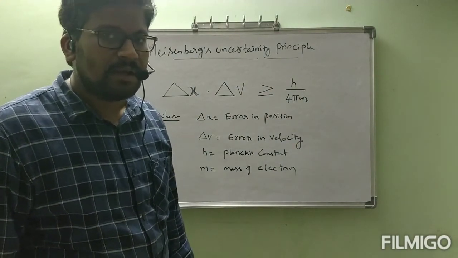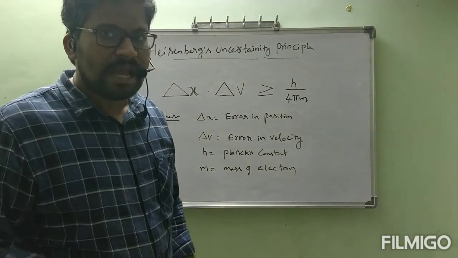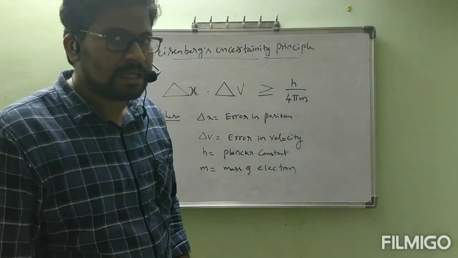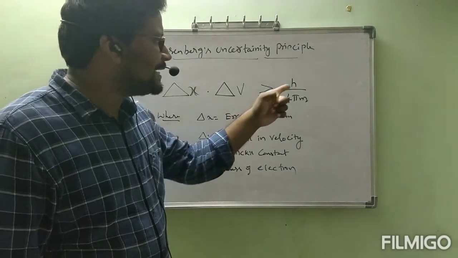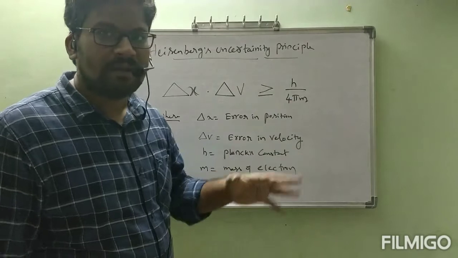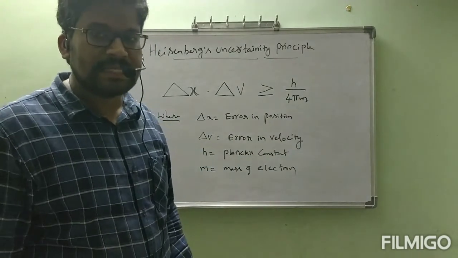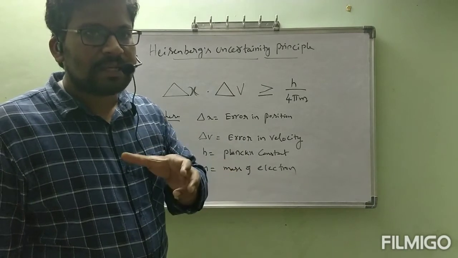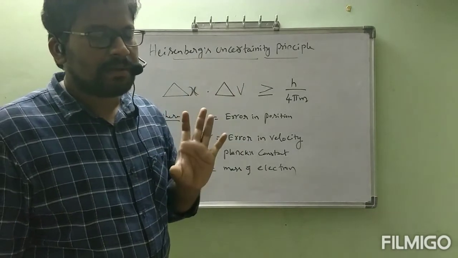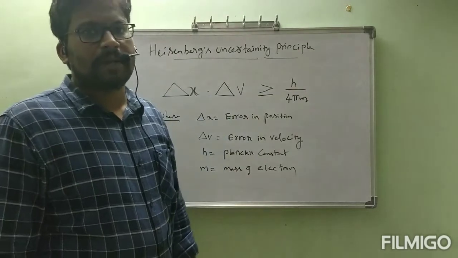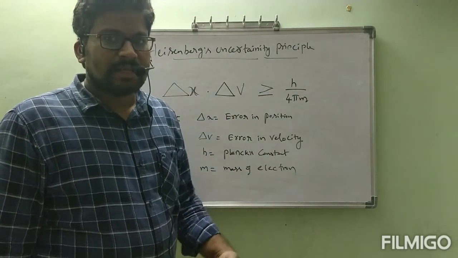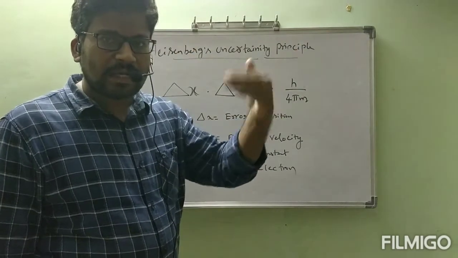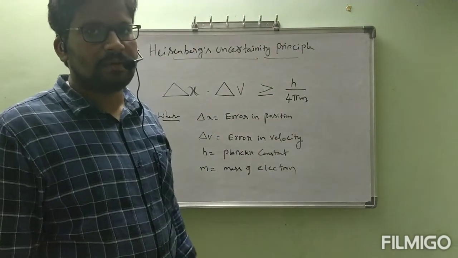Then what we will get? We will get some error in position as well as some error in velocity. Those two errors, if you substitute in this equation, we will get at least h by 4 pi m value. At least, that means greater than or equal to, meaning these two errors will be at least equal to h by 4 pi m or greater than h by 4 pi m. Not less than. That means the error is high, greater than h by 4 pi m. That is the meaning you will get.